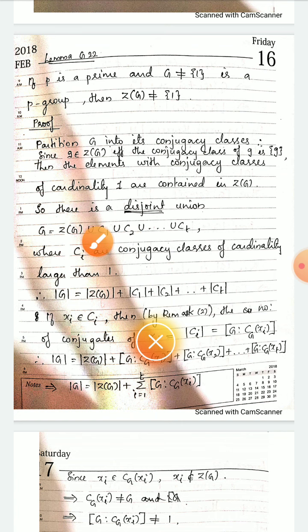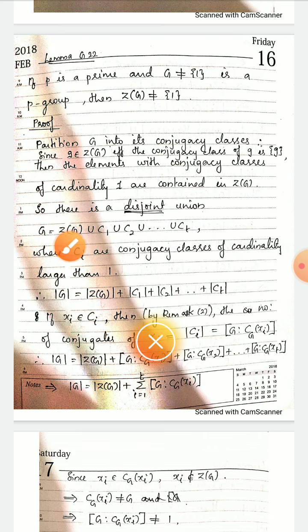All other conjugacy classes are listed here, and conjugacy classes of a group are always disjoint. So this is a disjoint union.